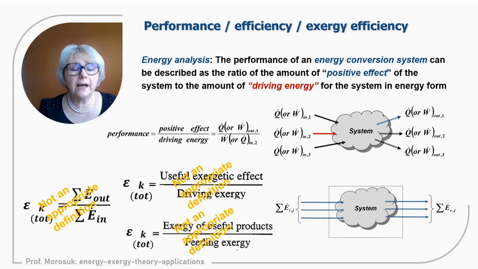Now, why am I discussing in such detail all these inappropriate terms? Because even now in modern publications, people use this definition of efficiency. Sometimes people use old books on exergy analysis, and they assume the definition of exergetic efficiency never changed, and this is absolutely improper.